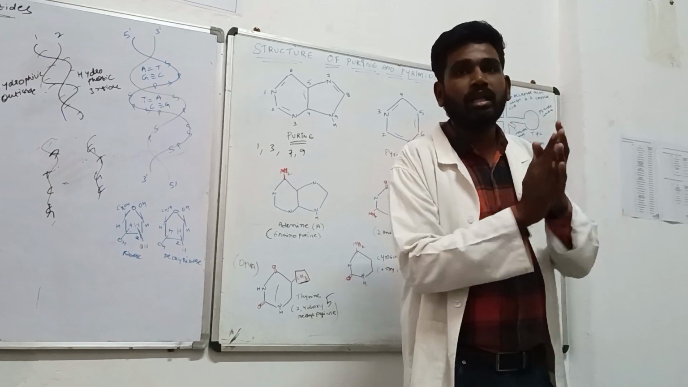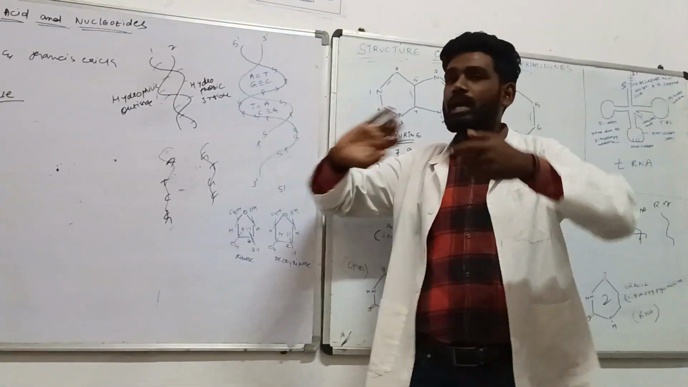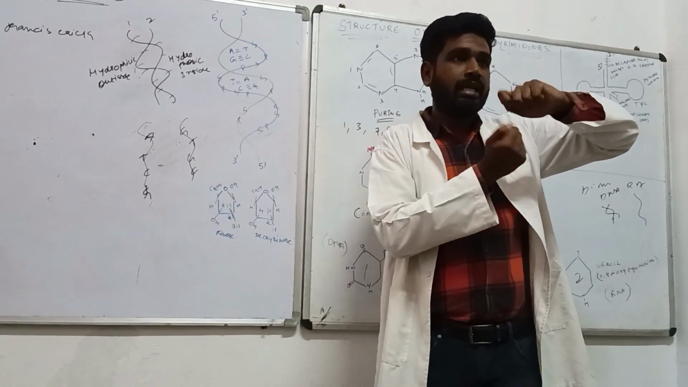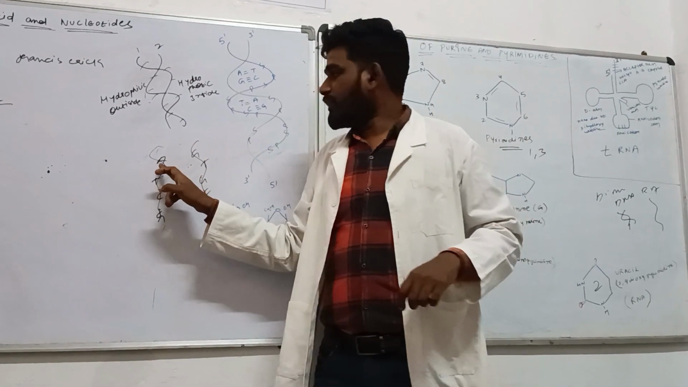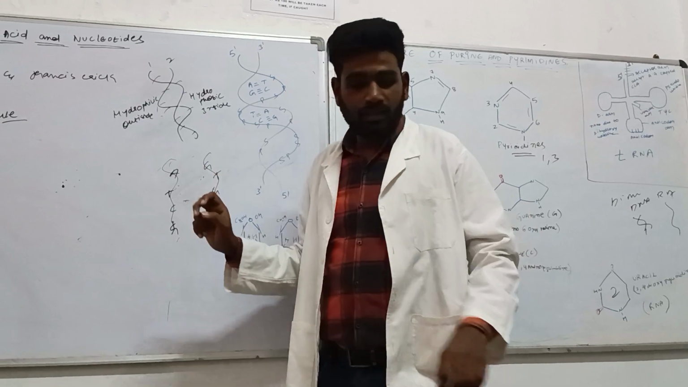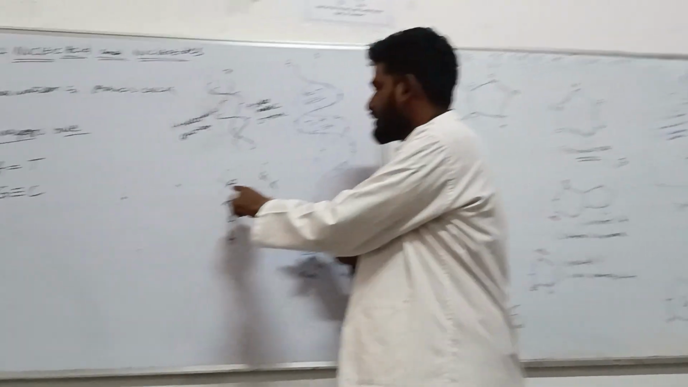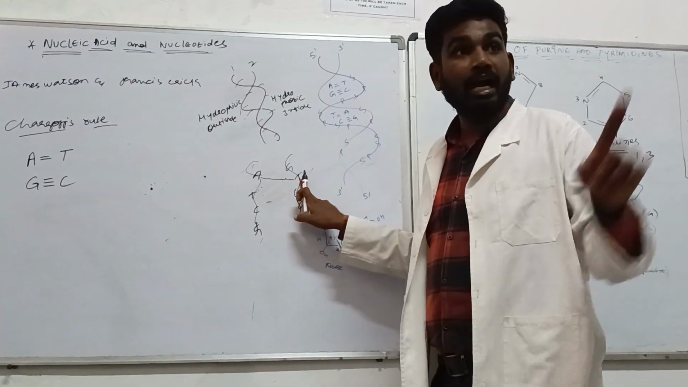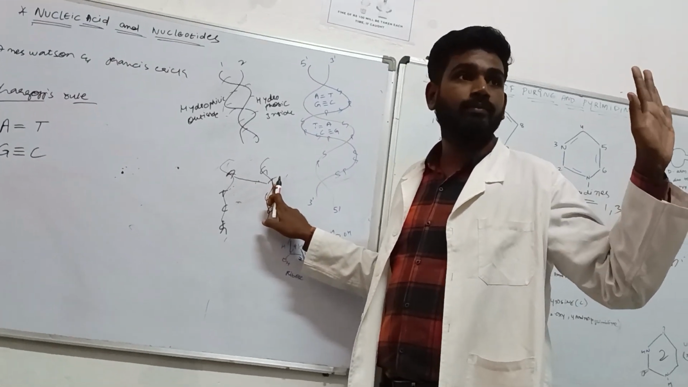What they are saying is, if you twist the two chains, then the adenine from one side should make a bond with its complementary base; it can't make a bond with another.